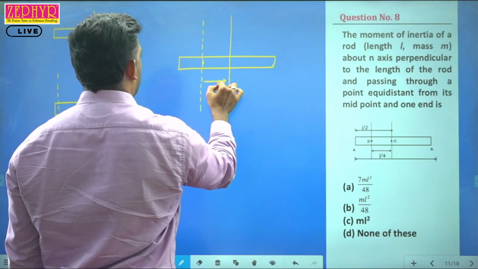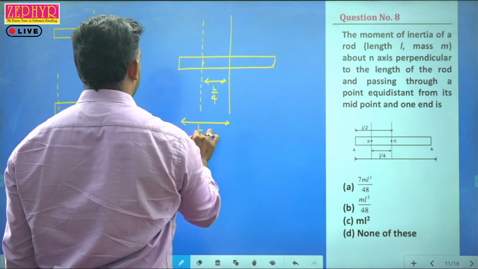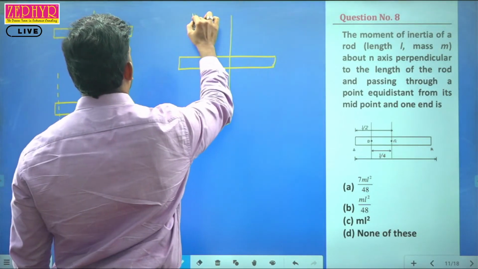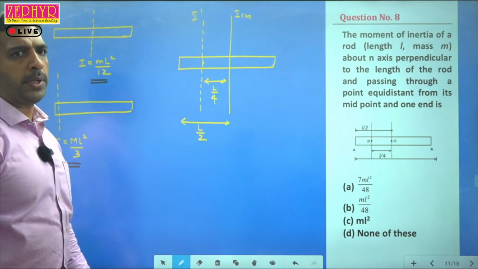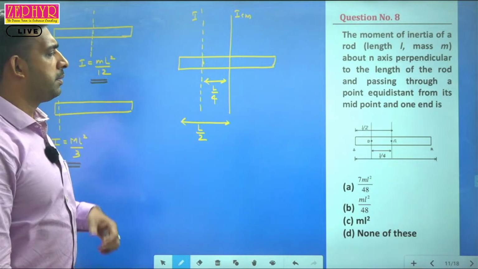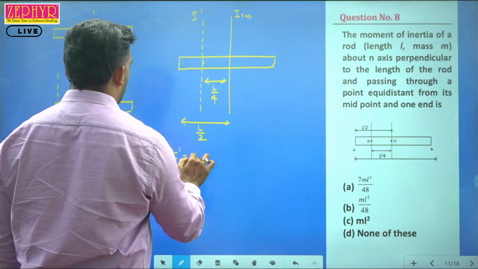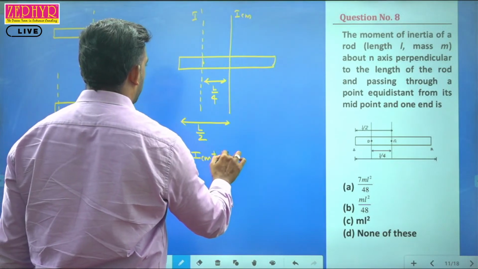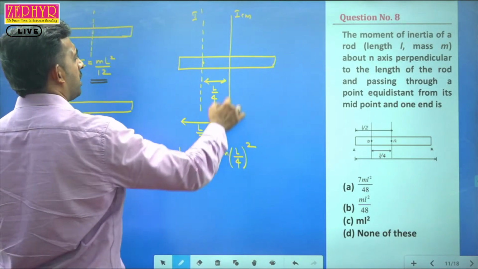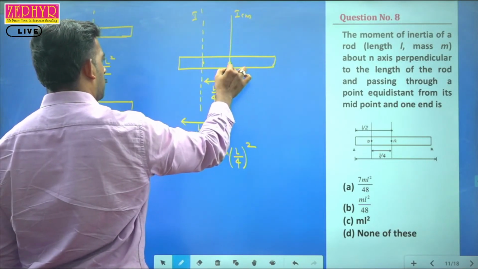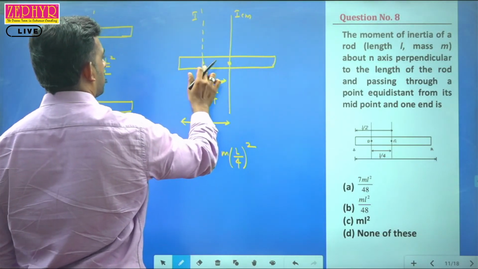So this is L by 4, and the total half-length is L by 2. This is the axis I dash, and this is ICM. In this case, we apply the parallel axis theorem. According to the equation, I dash is equal to ICM plus m into L by 4 the whole square, where ICM is the moment of inertia passing through the center of mass, plus m into the square of the distance between the two axes, which is L by 4.